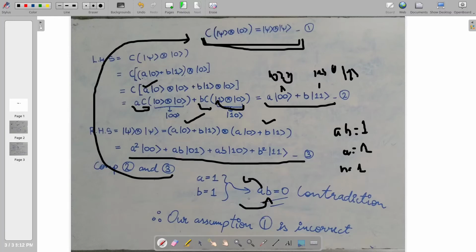So this successfully proves that there exists no gate C, or you can say no unitary C, which when applied on a multi-qubit system is able to give us an operation similar to cloning. Therefore there exists no possibility of perfectly cloning a given qubit in the quantum realm. This is what the no cloning theorem says.